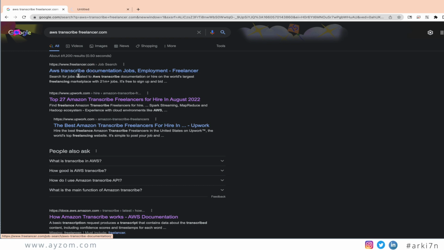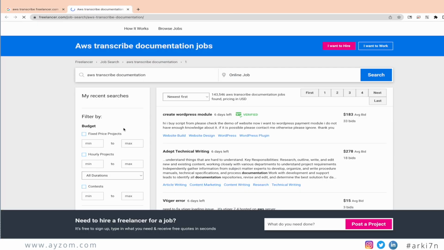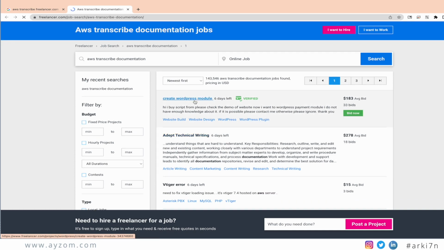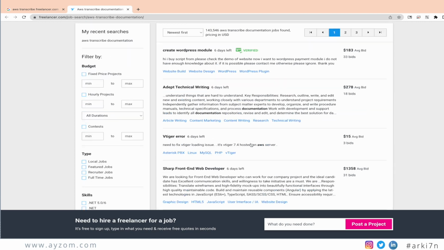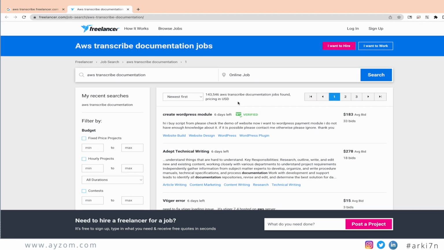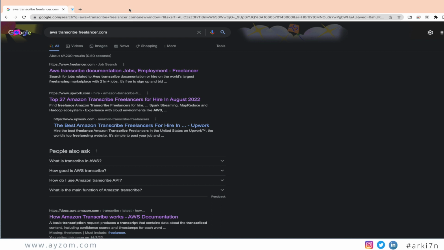And here it is for more. So yeah, you can find like different new requests, technical writing. I think similar kind of job request you can find here as well, and for which you'll be able to bid and get the job. So yeah, there's good earning opportunities by using these services.